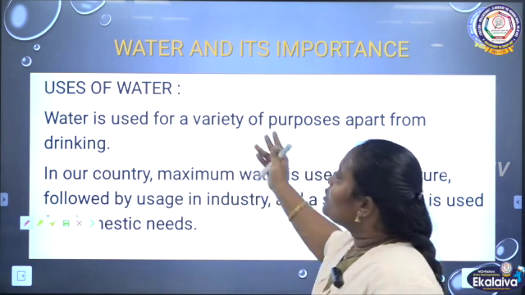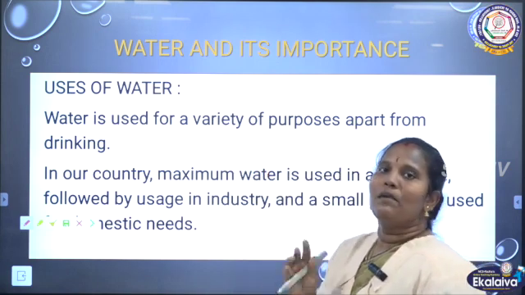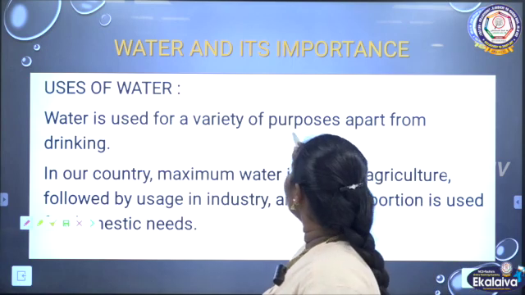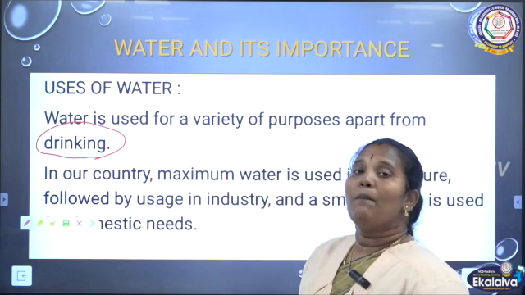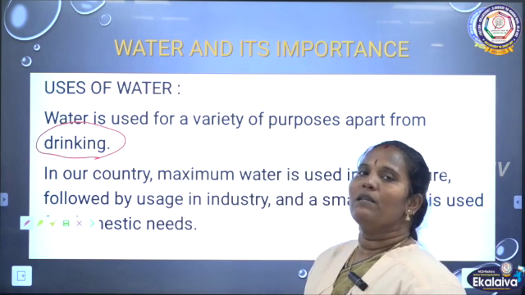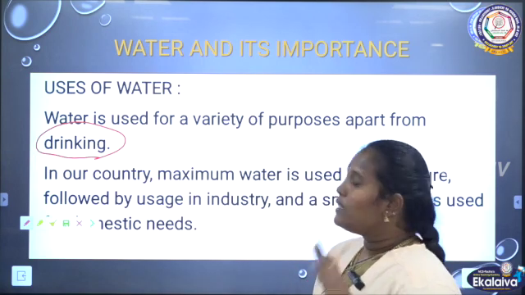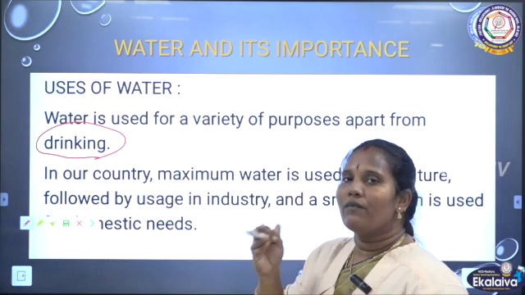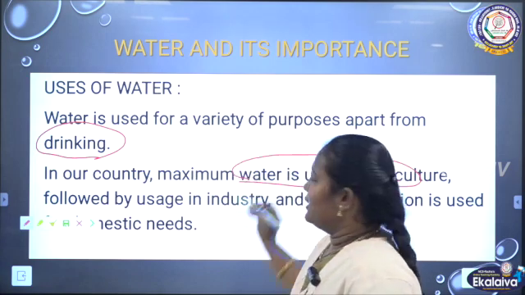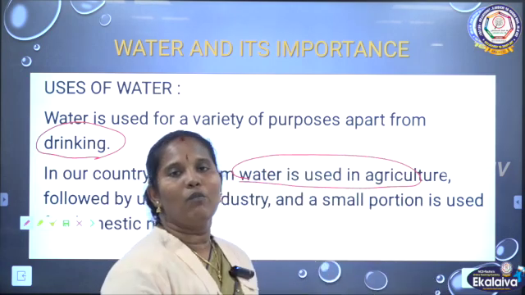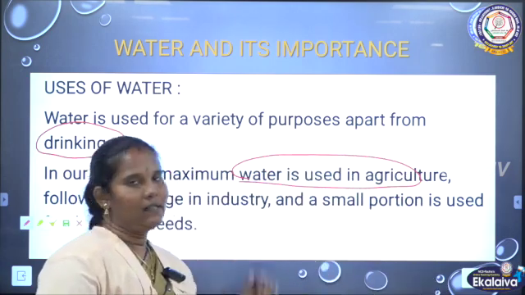So what are the uses of water? The main purpose is drinking. Apart from this, water is used in many ways. The first one is that most of the water is used in the agricultural field. So the maximum amount of water is used for agriculture.